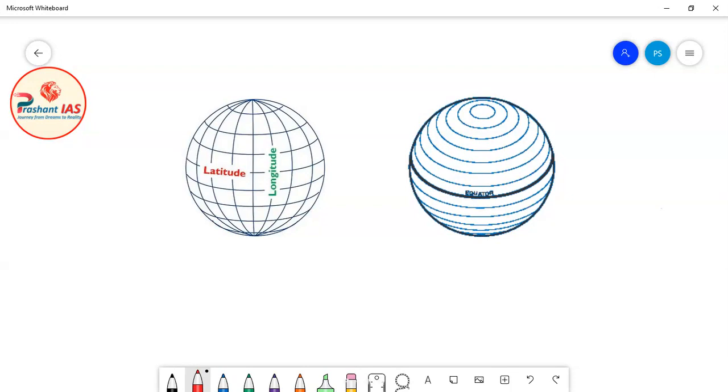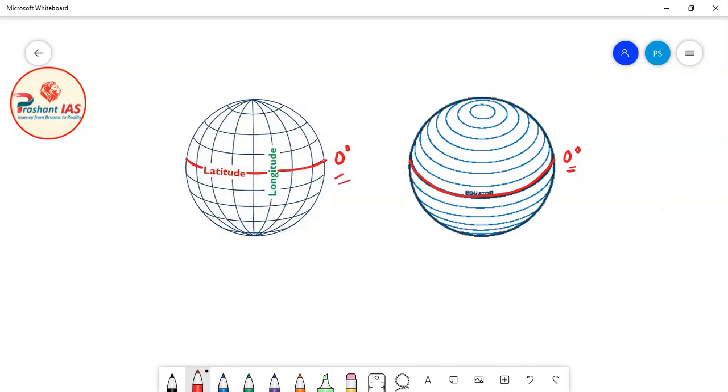Here in this diagram you can see that all these horizontal circles are parallels of latitude. The latitude I am marking in red color is 0 degree latitude, or we can also call it the equator. Here in this diagram also I am marking it in red. Now I think you are very clear about the concept of the equator and its function.